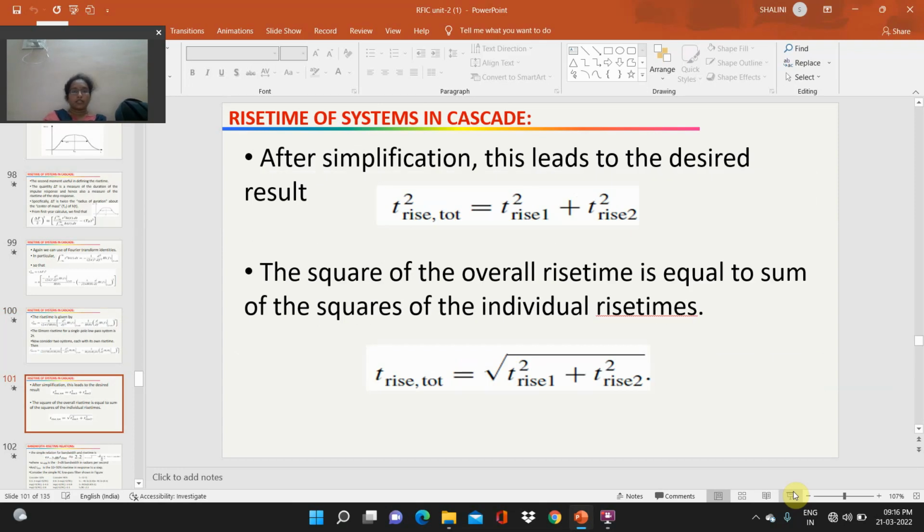After simplification, this leads to the desired result that t square rise, total is equal to t square rise 1 plus t square rise 2. The square of the overall rise time is equal to the sum of the squares of individual rise times. T rise, total is equal to square root of t square rise 1 plus t square rise 2.